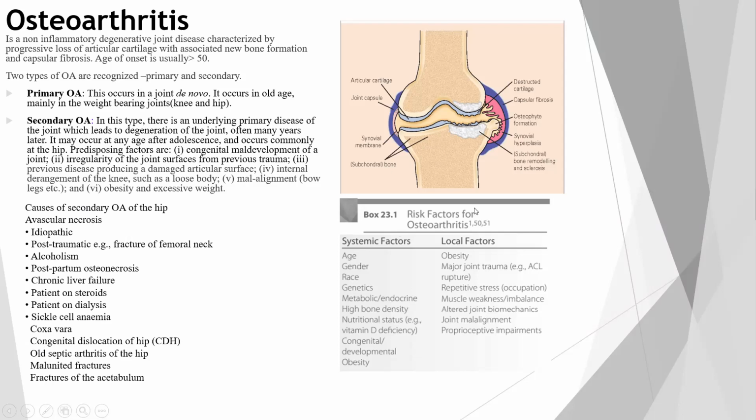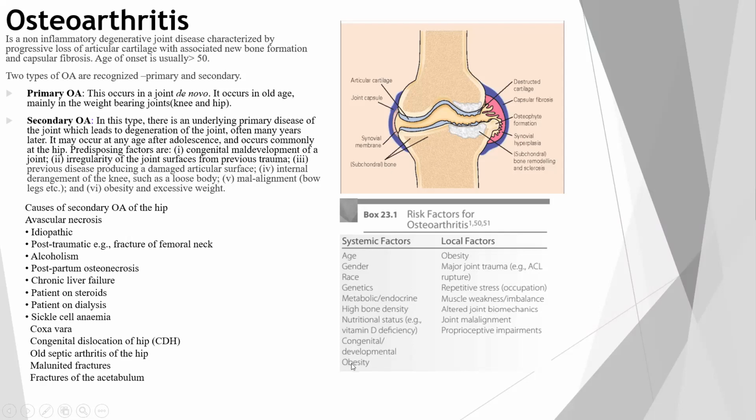What are the risk factors of osteoarthritis? Which category of people are more prone to osteoarthritis? There can be systemic factors or local factors. Systemic factors are age, gender, race, genetics, metabolic factors, high bone density, and nutritional status, for example vitamin D deficiency, which altogether leads to calcium deficiency, and osteoporosis can occur, which can lead to osteoarthritis.